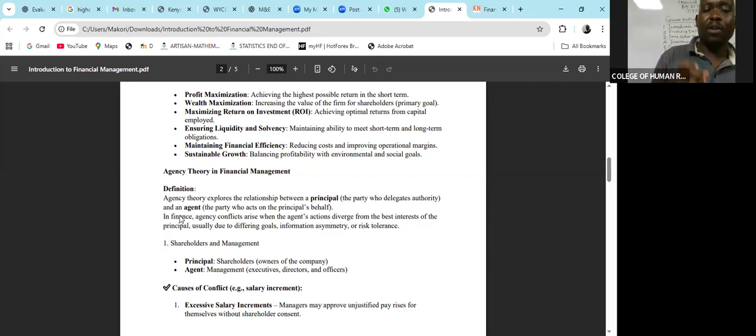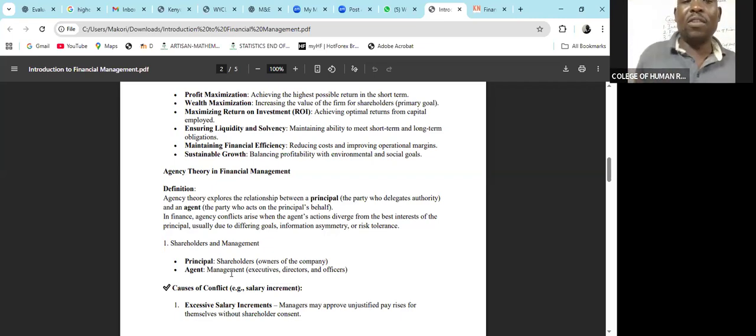But those agency relationships are going to come with conflicts. Like agency relationship number one, it is the shareholders and management. What is happening here? The shareholders are the owners of the company. They bought shares, and that is why they are shareholders. But because they lack managerial skills, they hire experts in the name of management to run the business on their behalf.